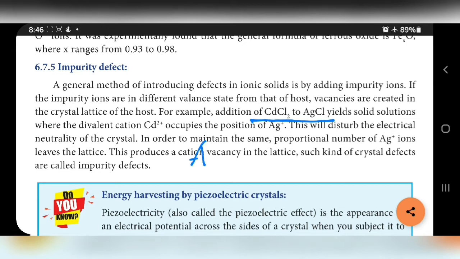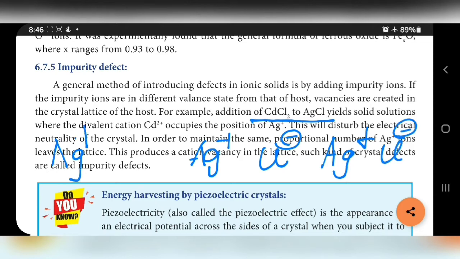See here, Ag+ Cl-, Ag+ Cl-, Ag+ Cl-. If you are adding cadmium chloride, Cd2+ will occupy the position instead of this Ag+. Its charge is 2+.